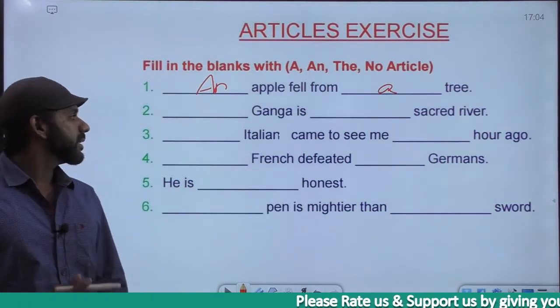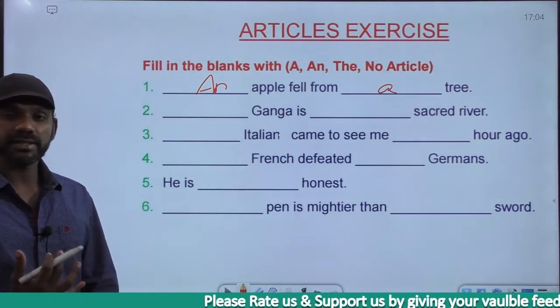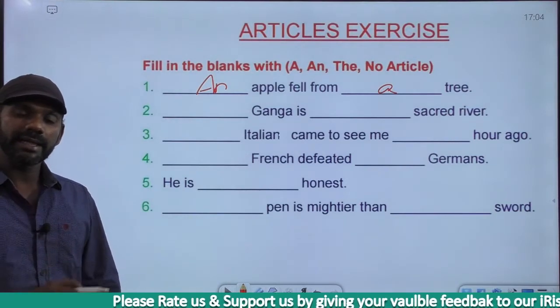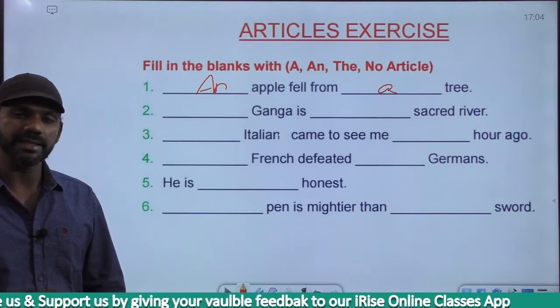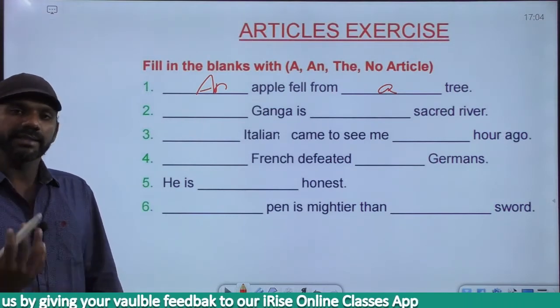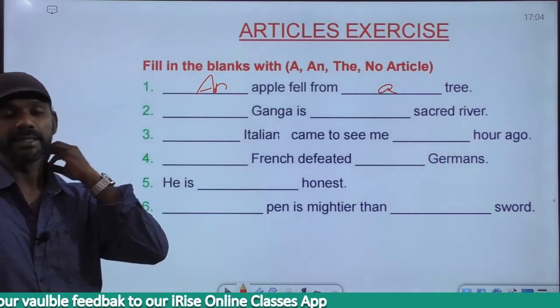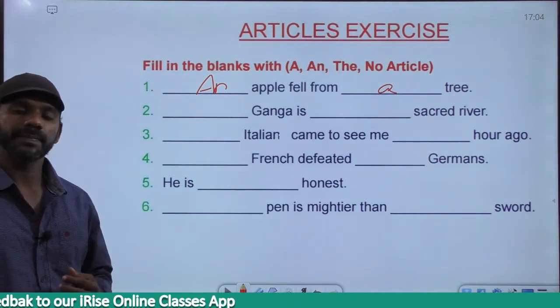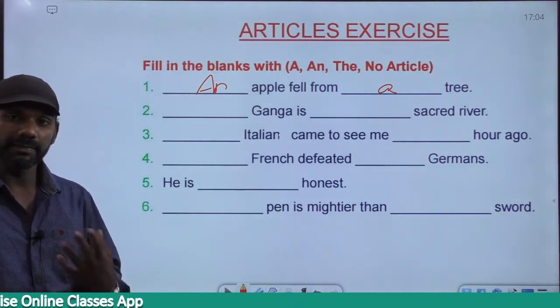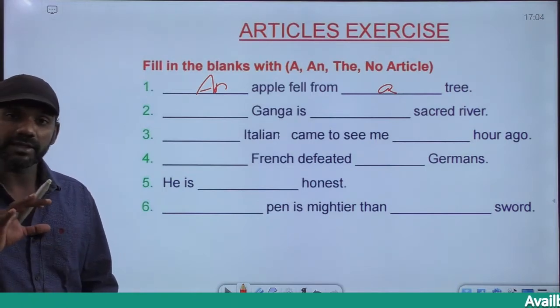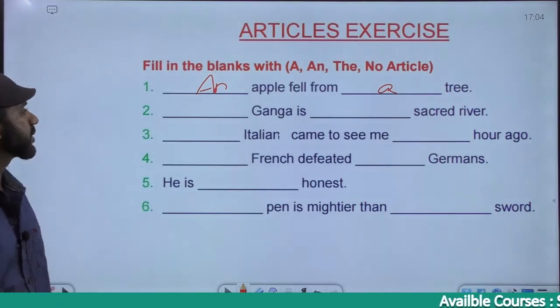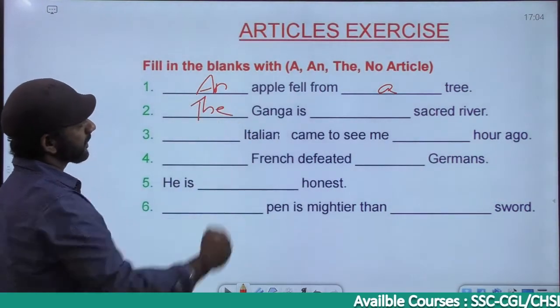Come to the second question. Dash Ganga is dash sacred river. Now Ganga in the sense, the river Ganga. I told you with unique entities, it's always the. Like the sun, the moon, the earth, the Ramayanam, the Mahabharatam, the Bible, the Arabian Sea, the Pacific Ocean. We're referring to a specific river here, unique entity, so it must be the Ganga.